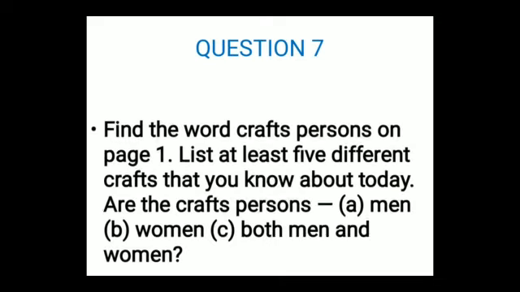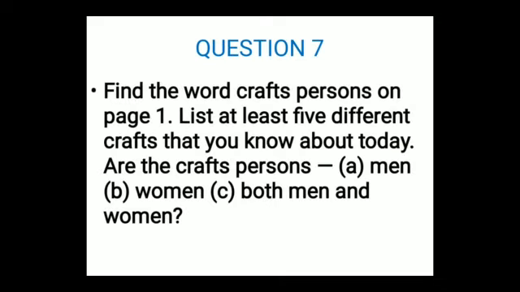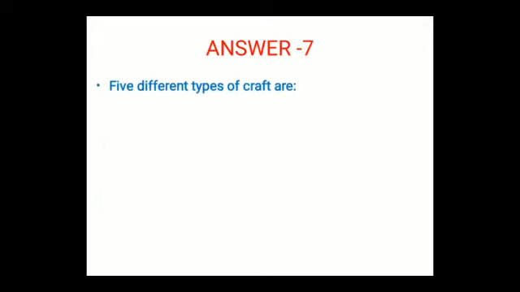Now we will move to let us do. This is a book exercise only. Let us do. In this, we have question 7. And what is the question 7? Find the word craftspersons on page 1. List at least 5 different crafts that you know about today. Are the craftspersons man, woman, both man and woman? So let's see what is the answer, students.